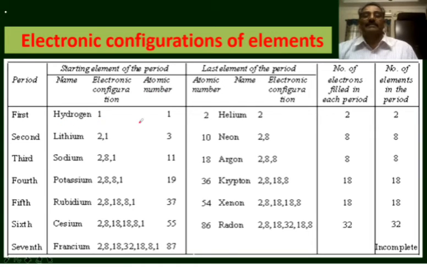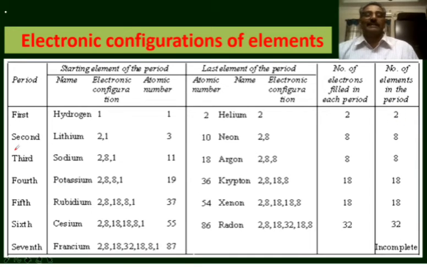First element is hydrogen, atomic number 1. The last element of the period, atomic number 2, name of the element is helium, electronic configuration is 2, that is 1s2. Here 1s1, 1s2. Number of electrons filled in the period is 2. Number of elements in the period is 2. As the number of electrons filled is 2, the number of elements in the period is also 2.